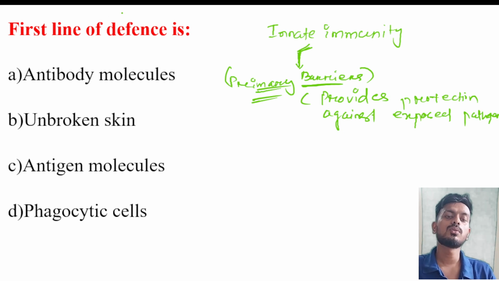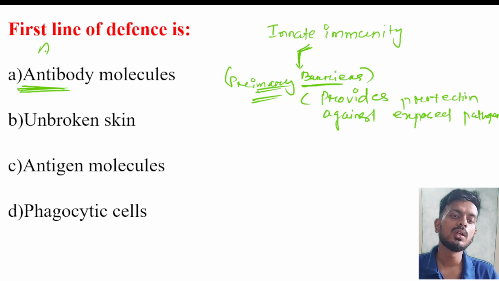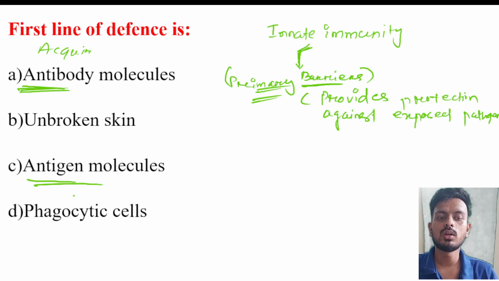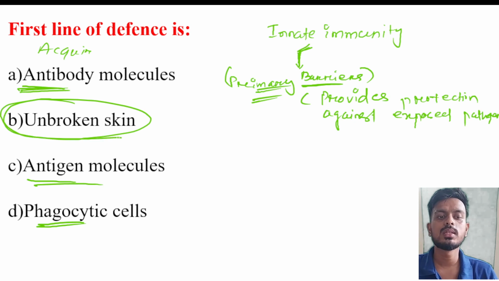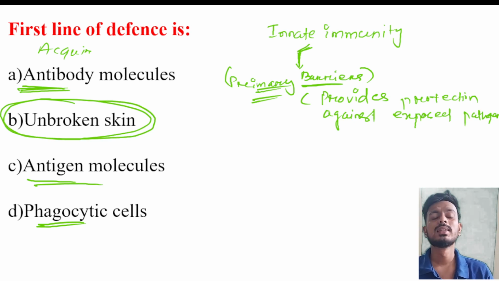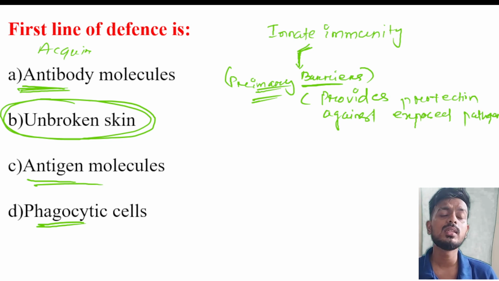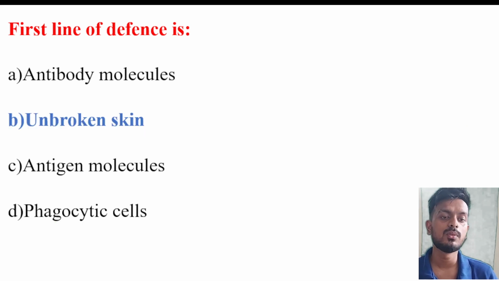Which of the following is an antibody molecule? No, an antibody is not innate immunity; it comes under acquired immunity. Antigen molecules, these are not phagocytic cells. No, so your primary barrier is unbroken skin. Unbroken skin is your primary barrier. Skin, your nostrils, the hairs present in your nose, mucus, and sweat all come under your first line of defense.